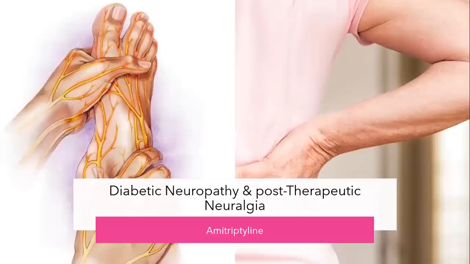Then later, the last important point is diabetic neuropathy and post-herpetic neuralgia. So what is diabetic neuropathy? It is a type of nerve damage that can occur with diabetes. In certain diabetic persons there will be nerve damage. It is a condition which often affects the legs and feet. So this is diabetic neuropathy.